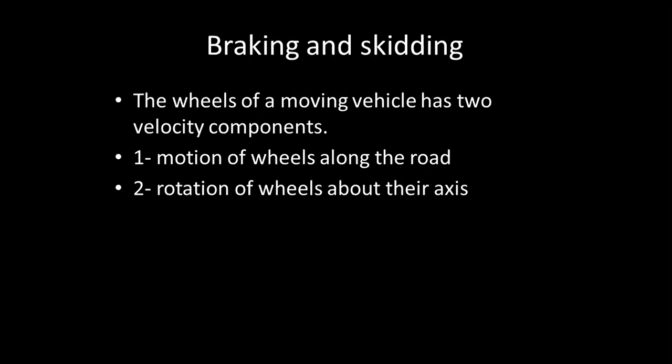Then there is the topic of braking and skidding. The wheel of a moving vehicle has two velocity components. One is the motion of the wheel along the road. The wheels are moving on the road. And the second one is the rotation of the wheels about their axis. The wheel is moving around its axis. To move a vehicle on the road as well as to stop a moving car, force of friction is required, and this force of friction is provided by the wheels and the ground, as the wheels and ground are in touch with each other.